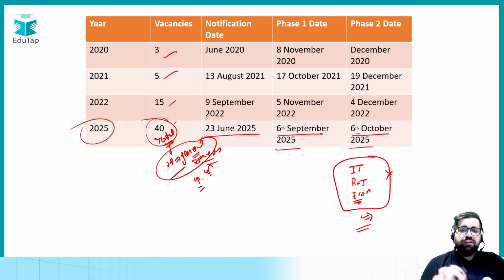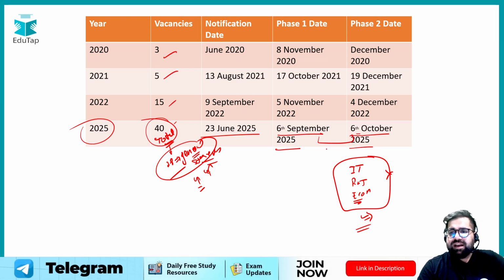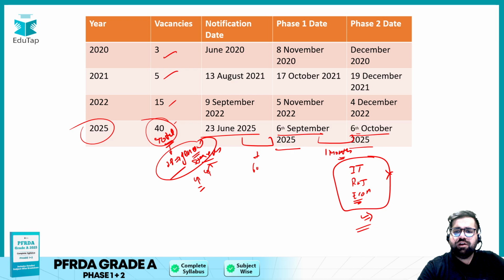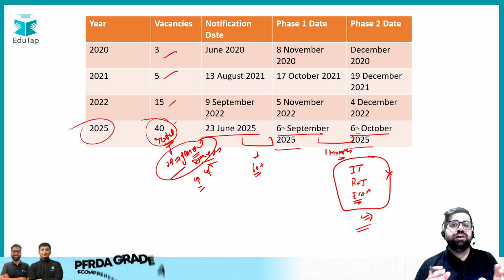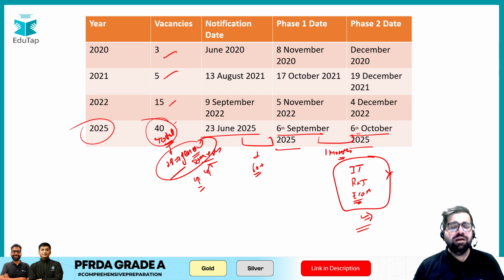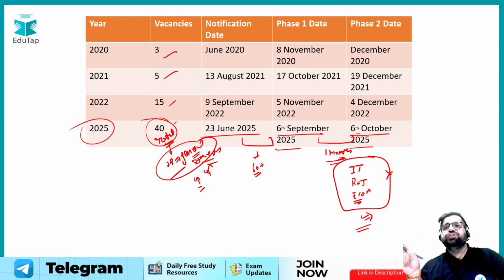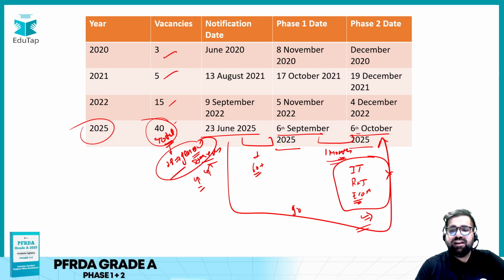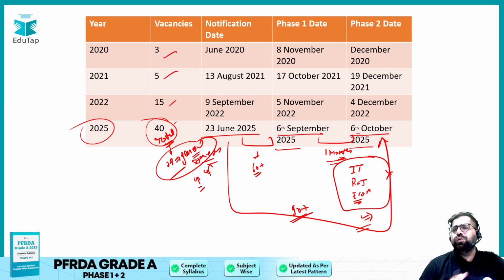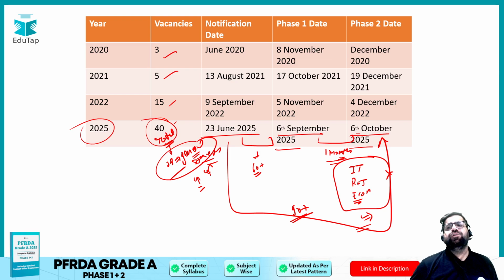Now if you see, my friend, over here you are getting roughly 1 month, and over here you are getting more than 60 plus days. So from notification till phase 1, you have a good number of days to prepare for phase 1 of this exam. Moreover, you are still getting 1 month from phase 1 to phase 2. So from notification till phase 2, you roughly have 90 plus days in your hand, and it is more than enough to prepare for the PFRD Grade A exam if you go for it.